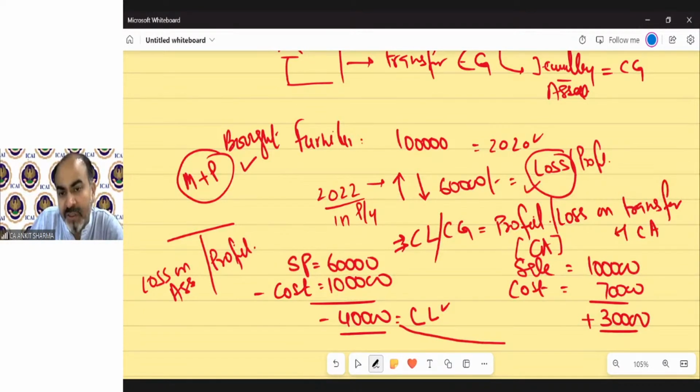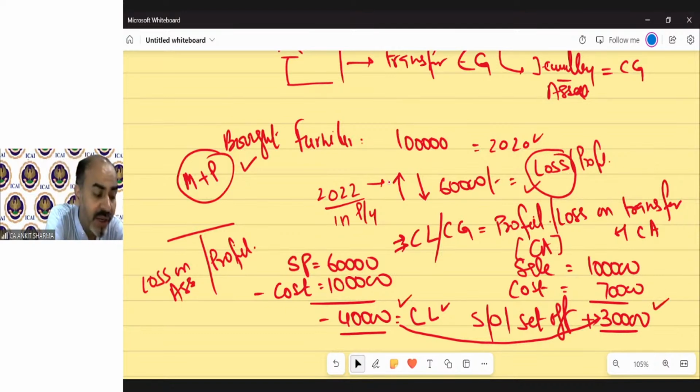So this loss is going to be set off against this profit. There is a chapter on set off of losses. So technically, this 40,000 loss is going to be set off against this 30,000 capital gain. And income tax knew that if any personal asset which is movable is transferred, there will always be a loss.